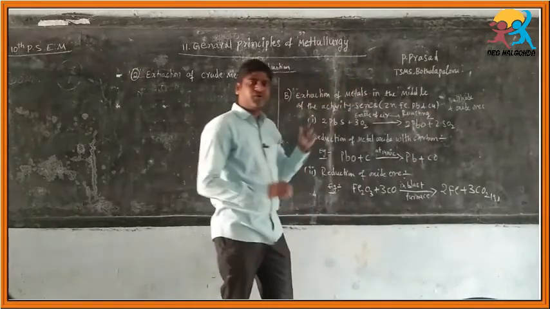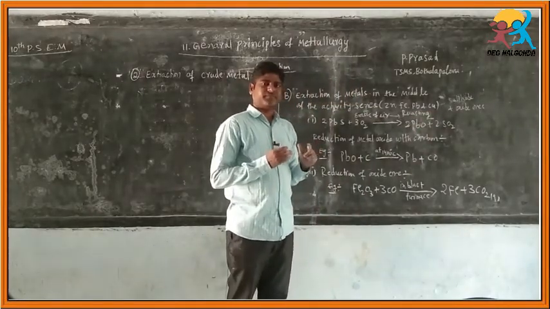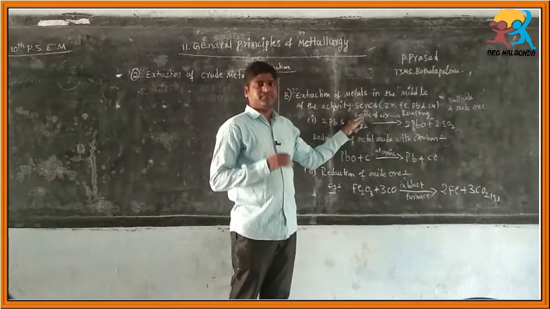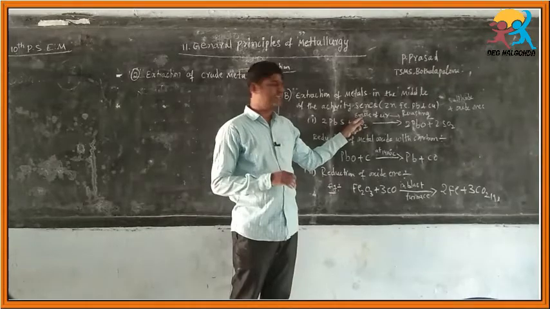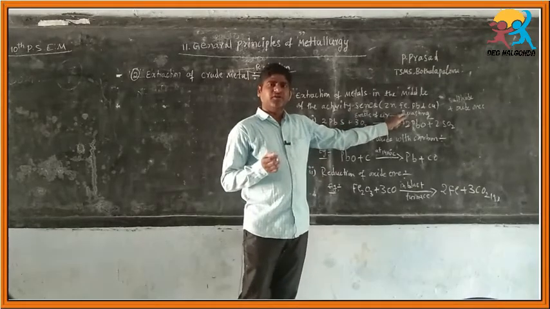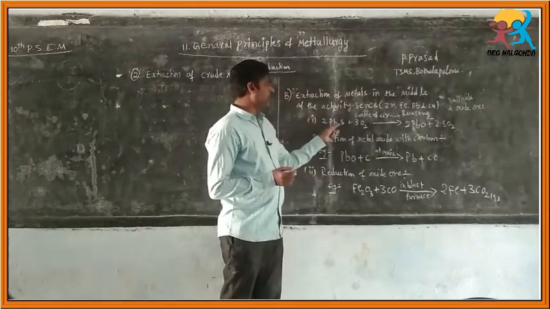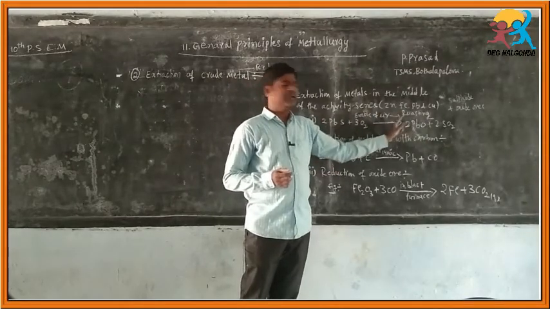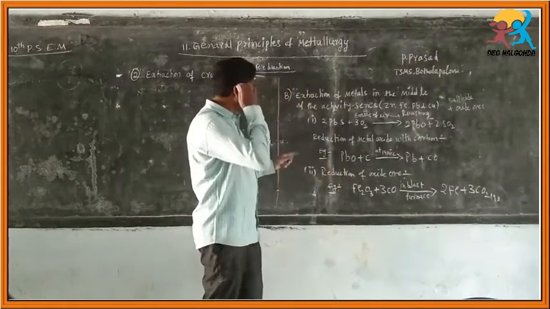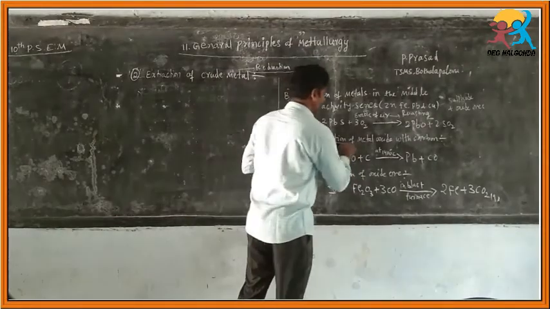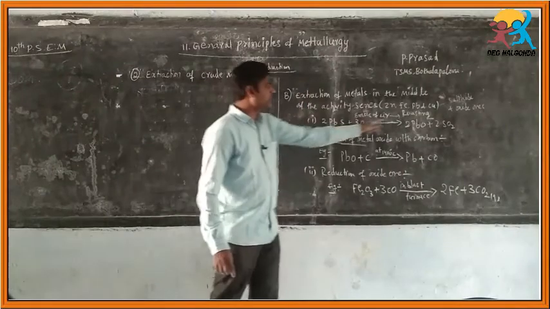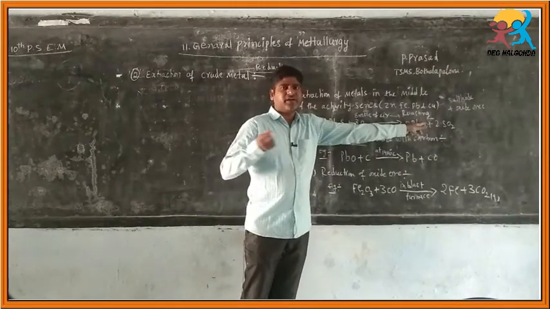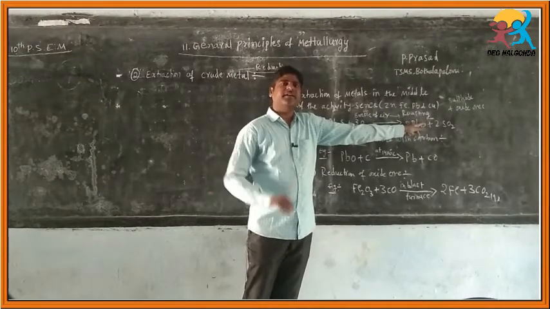If the ore is directly heated in the presence of excess oxygen, it is called roasting. Generally the sulfide ores can be roasted to get oxide, lead oxide. Next we have to follow reduction. Reduction means we have to remove the oxygen from the lead oxide. When we remove the oxygen, we will get lead metal.